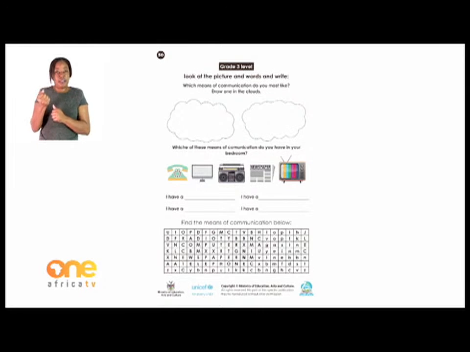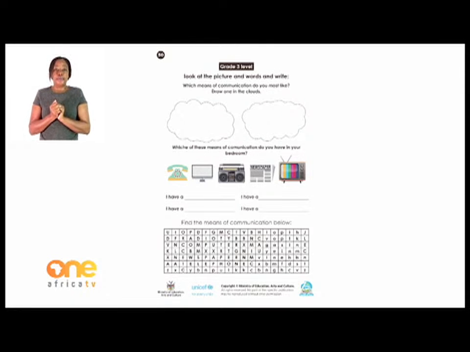Do you have a radio, maybe a small radio? Do you have a newspaper in your bedroom? Maybe when your mother or your father bought a newspaper, when they are done reading, you always collect them and put them in your room so that you can also read. Okay. And the last one is a television and the second one is a computer. So which one do you have?